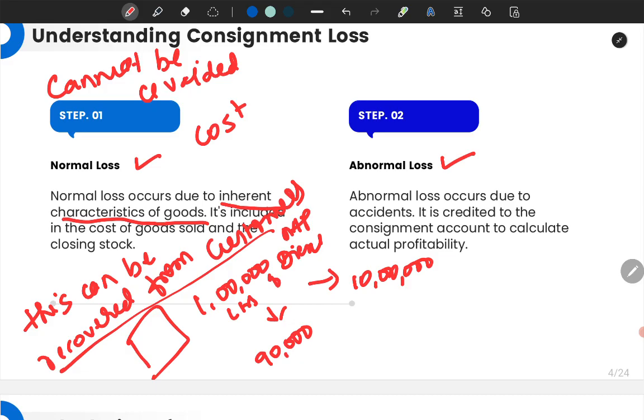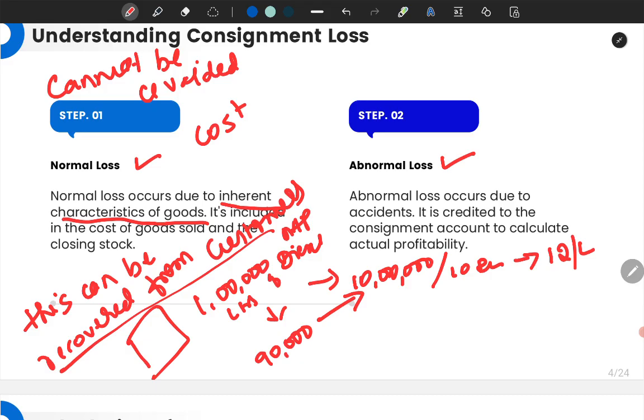Now earlier, the cost per liter was 10 rupees. On the basis of this, if I would have charged 20% profit, I would have sold at 12 rupees per liter. But what has reached me is 90,000 liters. For that, how much did it cost me? 10 lakh.